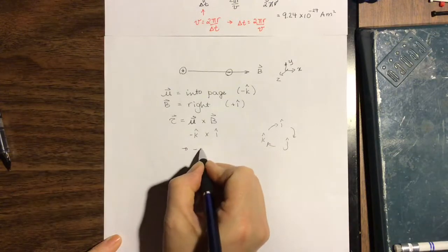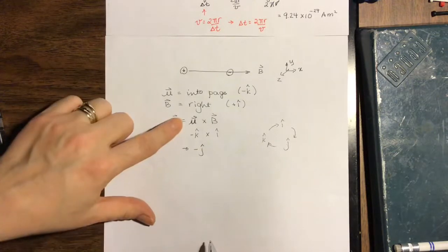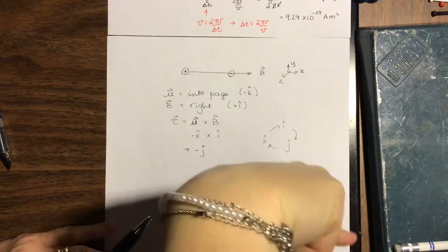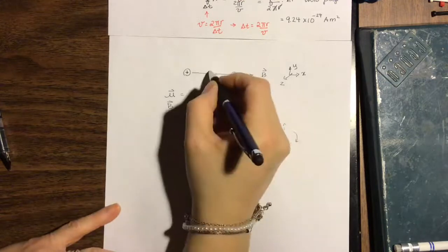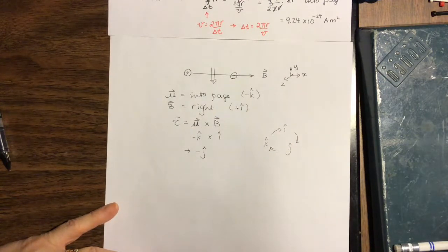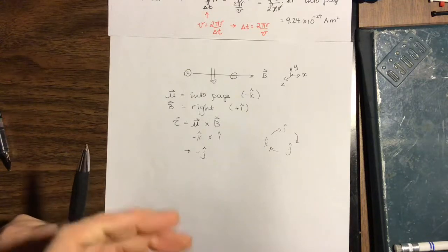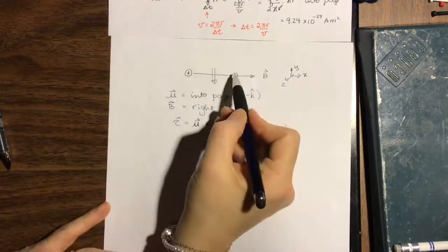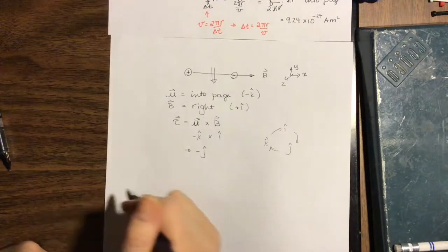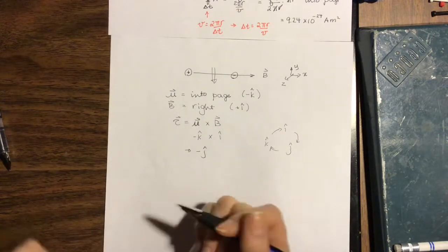Okay, and we can do that with our right-hand rule as well. So mu is into the page, B points right, so our torque direction is down. So we think about what does that mean in terms of rotation. If torque is down, it's going to give a rotation where this spins out of the page and the other end spins into the page. So it's going to give us a rotation of the atom. So that's what happens if we put it in a magnetic field.